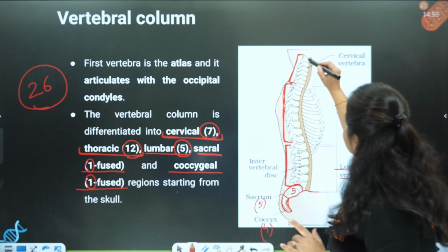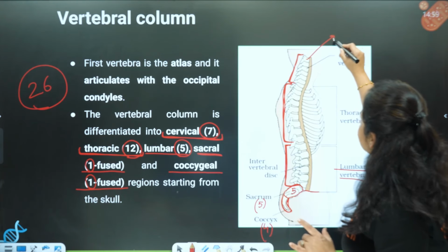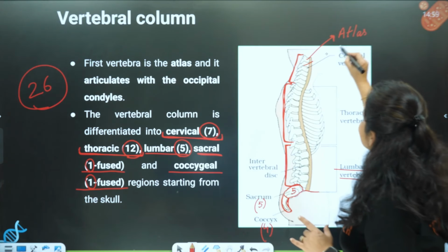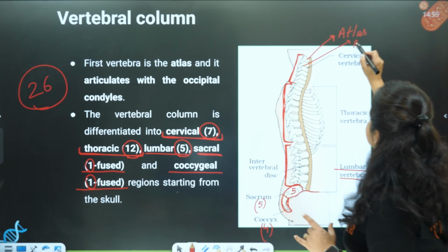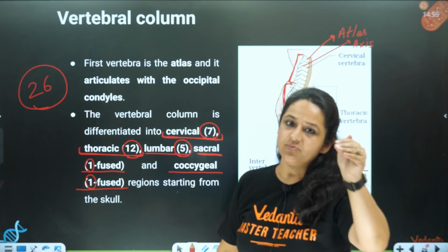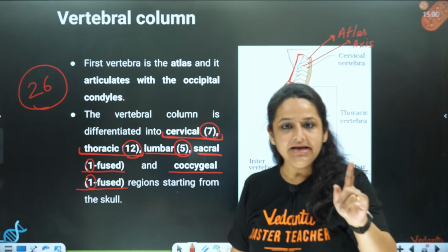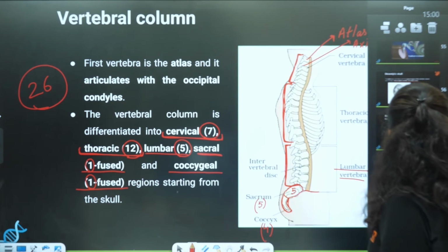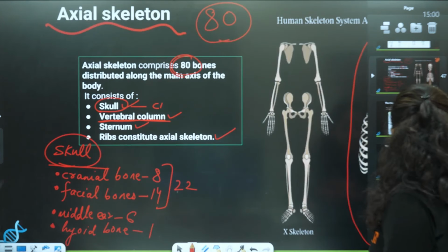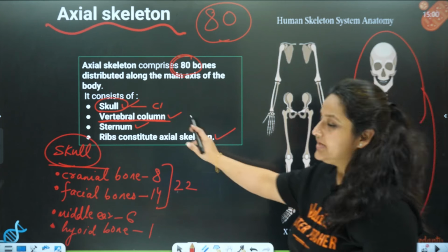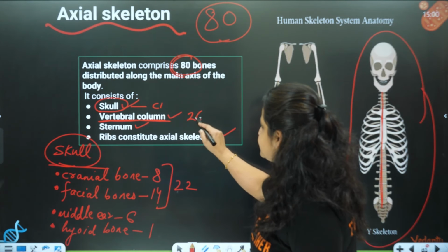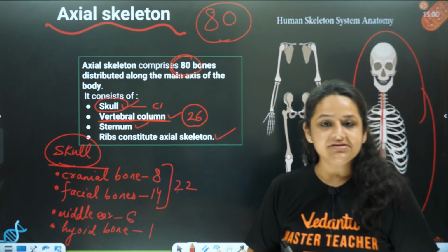The first vertebra, which joins with the occipital condyles, is called the atlas vertebra, and the second vertebra just below the atlas is called the axis vertebra. So the first vertebra is atlas and the second is axis. Right? Okay, so now let's come back to our table. Under the vertebral column, how many bones do we put over here now? We will count it as 26.